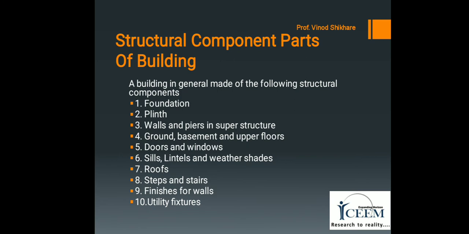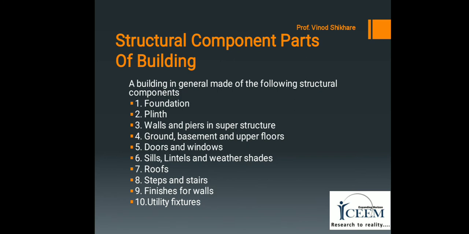Thus, floors should satisfy basic functional requirements such as strength and stability, dampness, then heat insulation and sound insulation and fire resistance.